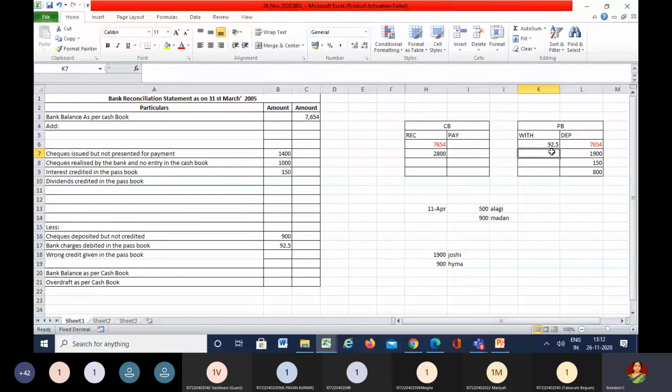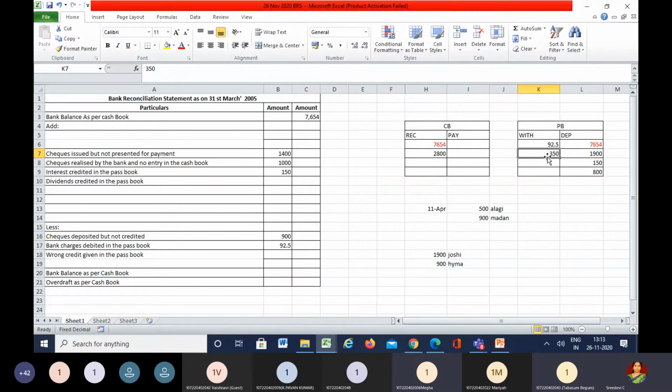Okay, he's talking about the debit. How much is the debit here? 350. Let it be an actual entry, a correct entry or a wrong entry, definitely because of that particular entry there will be an effect on the balance. So there was a wrong debit given in the passbook of 350. Now tell me what will be the effect of this wrong entry on the passbook balance.